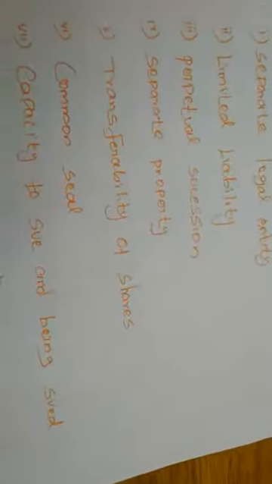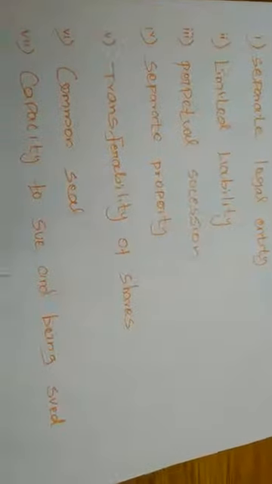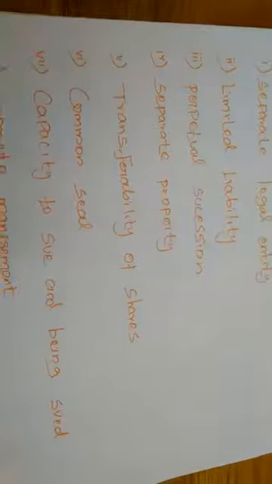So a company is created by law and it can be wound up only through the legal process. In a partnership organization, as we have studied, if any of the members want to dissolve the organization, it is very easy to dissolve. But in a joint stock company it is not possible like that, because the joint stock company is created by the law, right?